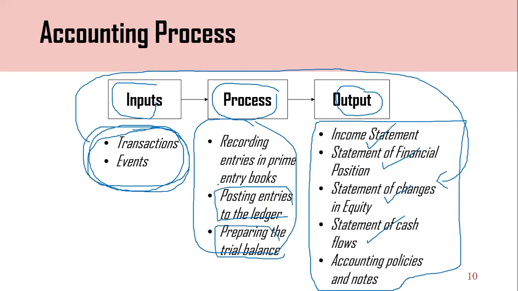This is the process. Then after converting transactions and events through this process, the organization can generate this output. These are the outputs: income statement, statement of financial position, statement of changes in equity, cash flows, accounting policies and notes, right? This is also a very basic thing, you can understand easily, right?